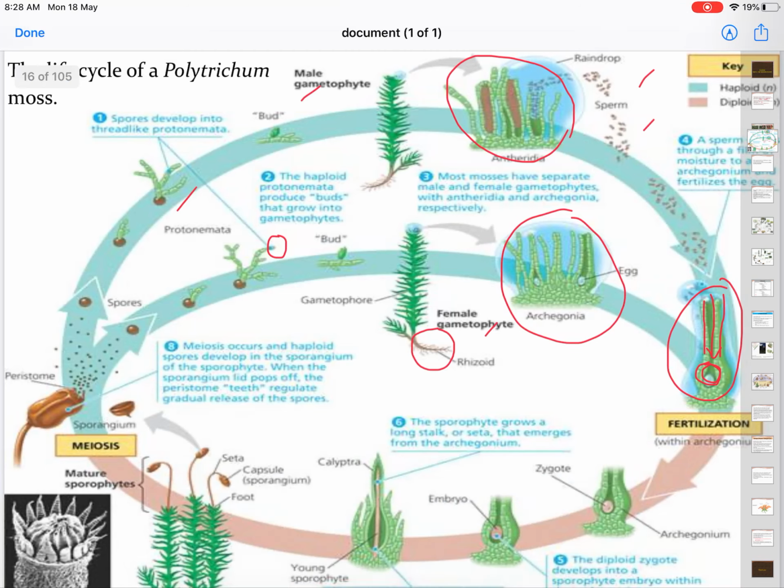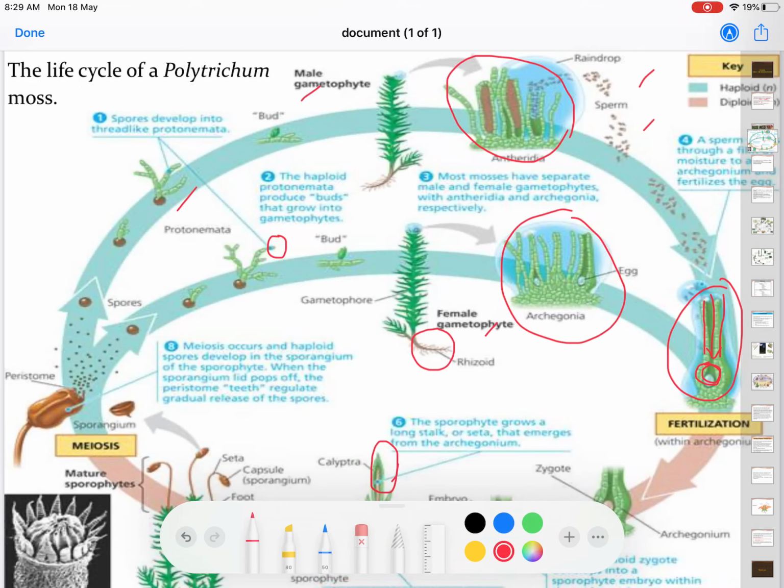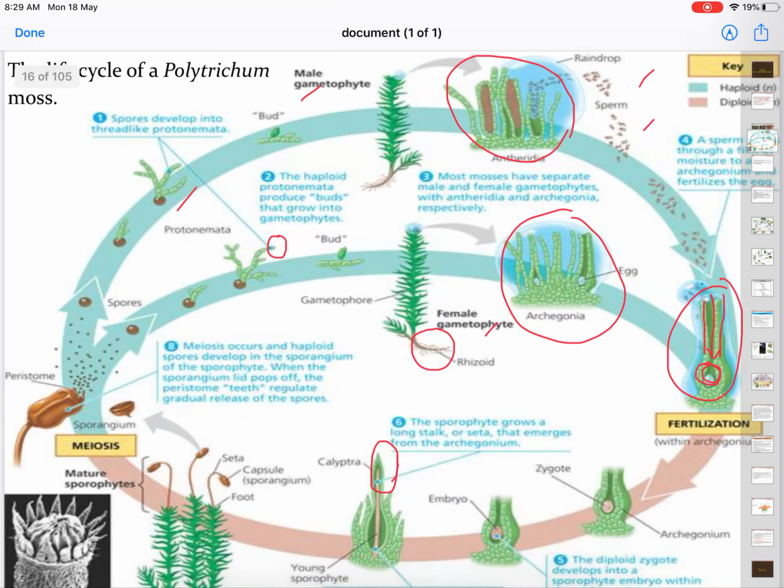Once the fertilization happens, the zygote forms. You must remember it is the diploid generation, and the zygote will undergo mitosis to form an embryo. The diploid zygote develops into a sporophyte embryo within the archegonium. This embryo will form a long stalk, which we call the seta, that emerges from the archegonium, with a calyptra.